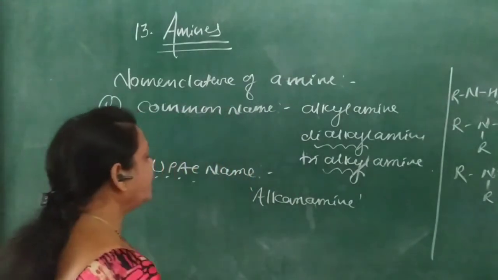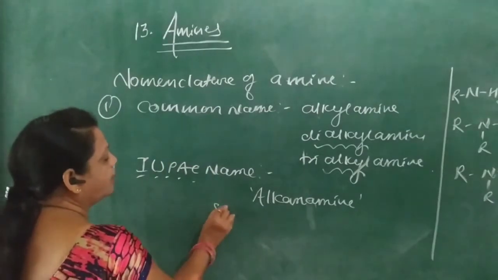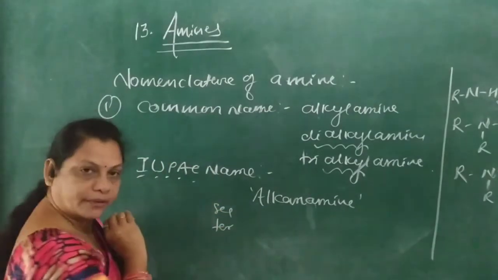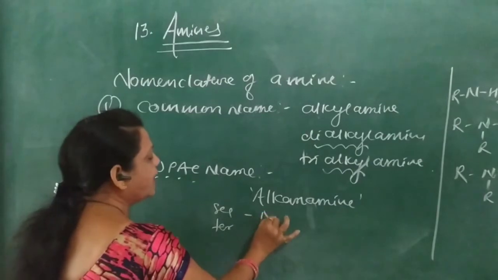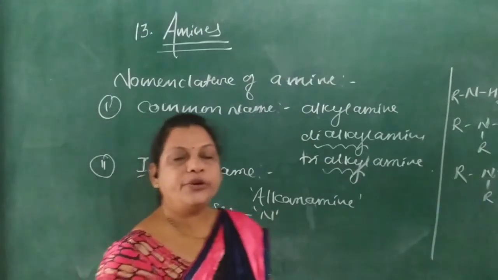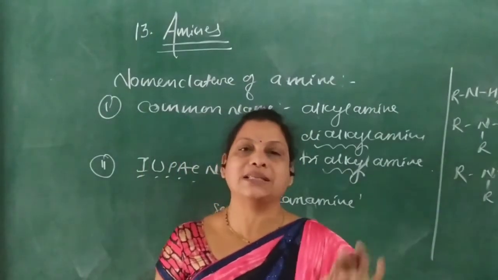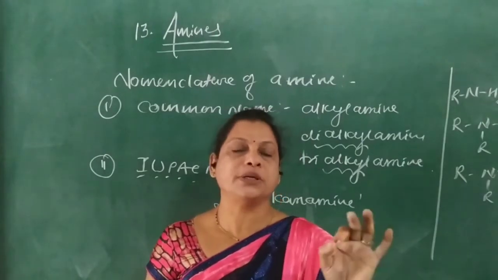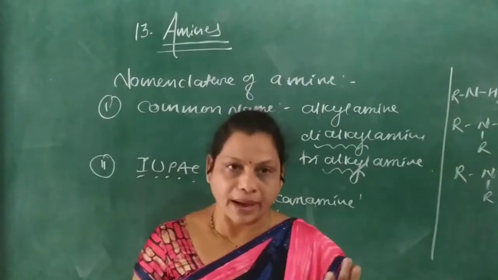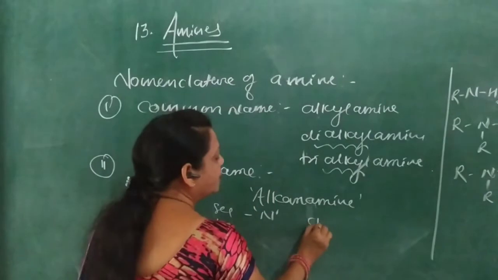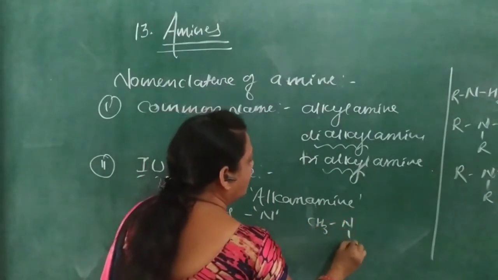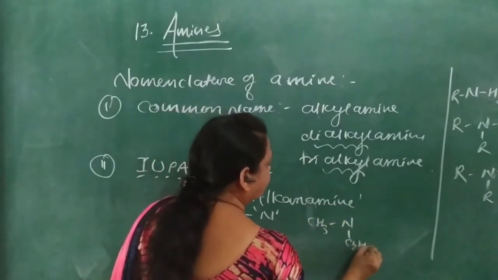In case of secondary and tertiary amines, they are considered as N-substituents of the parent alkylamine. For example, here CH3, N and C2H5.